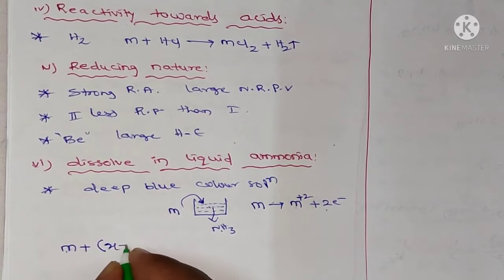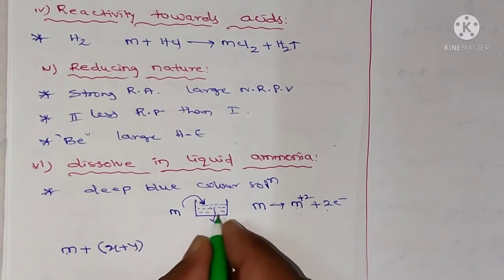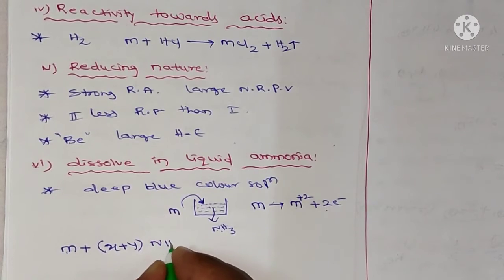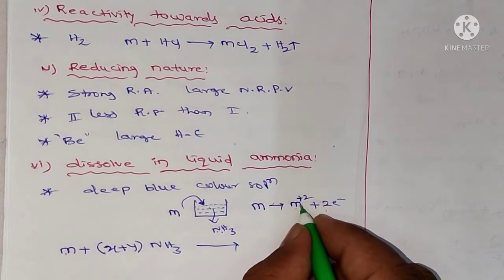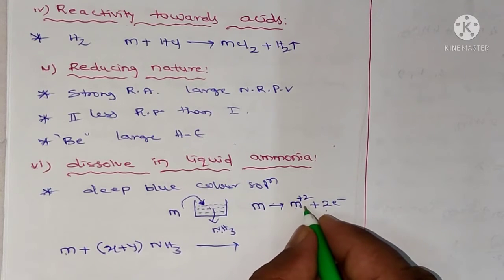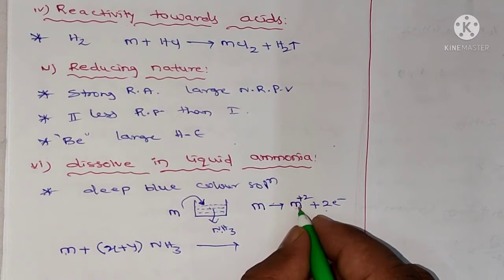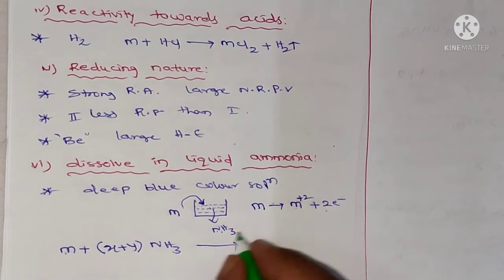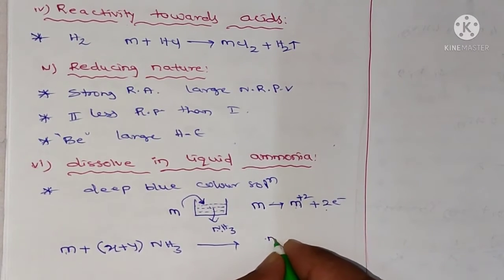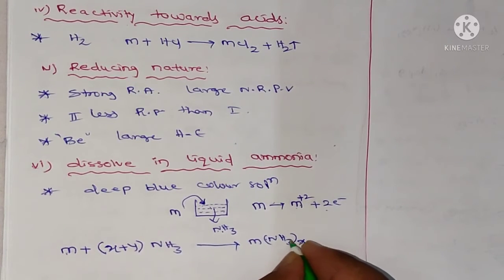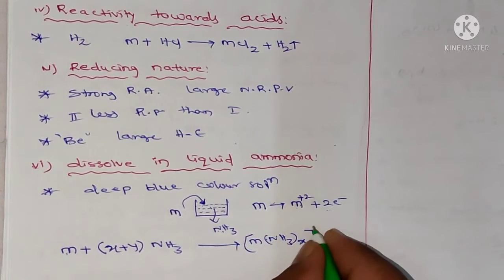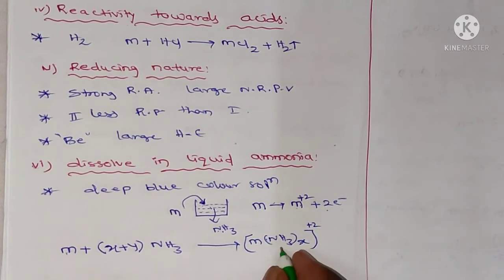The metal ion is surrounded by x moles of ammonia molecules, giving M(NH3)x with a charge of +2. So it is called the ammoniated ion.